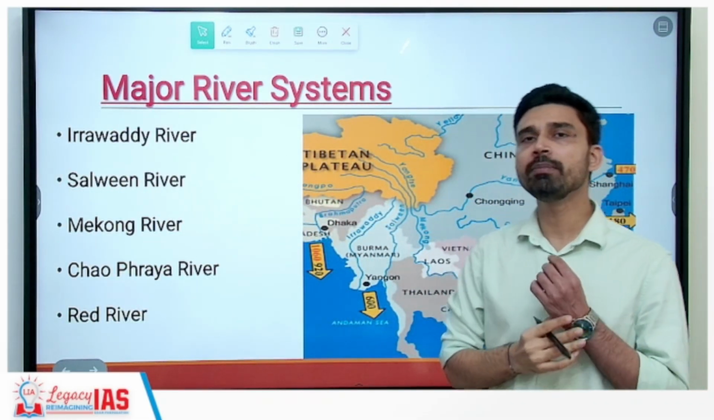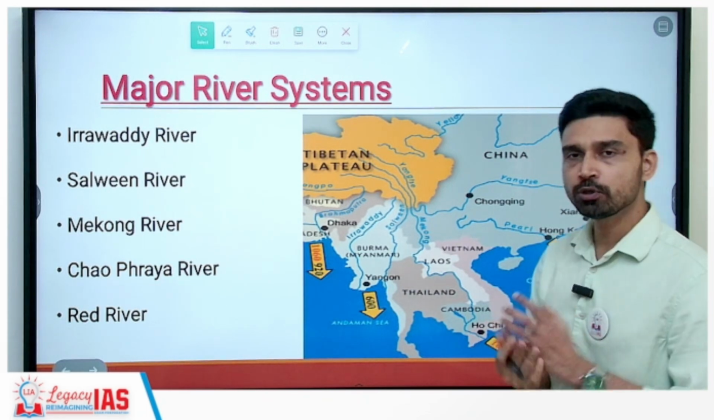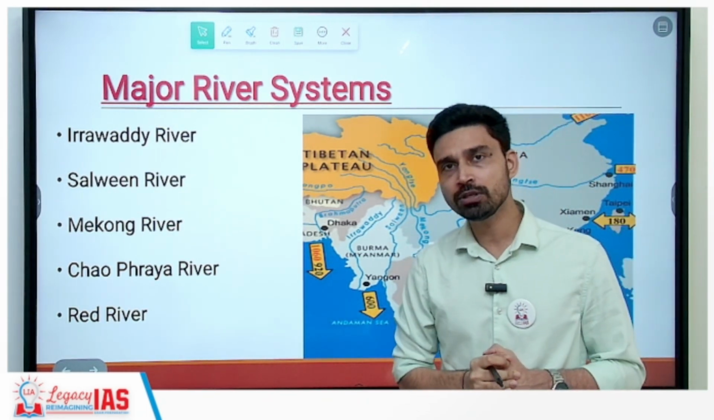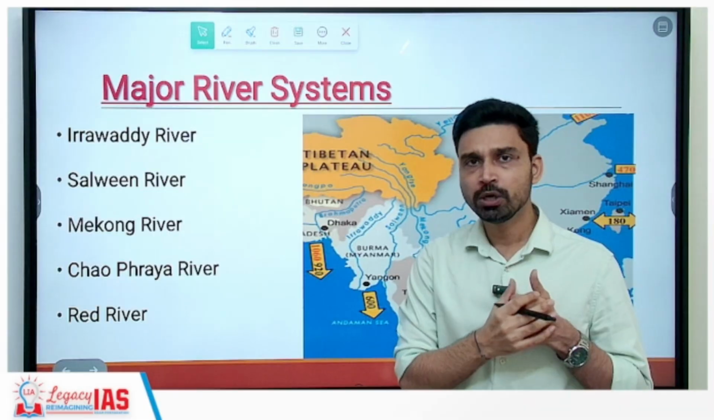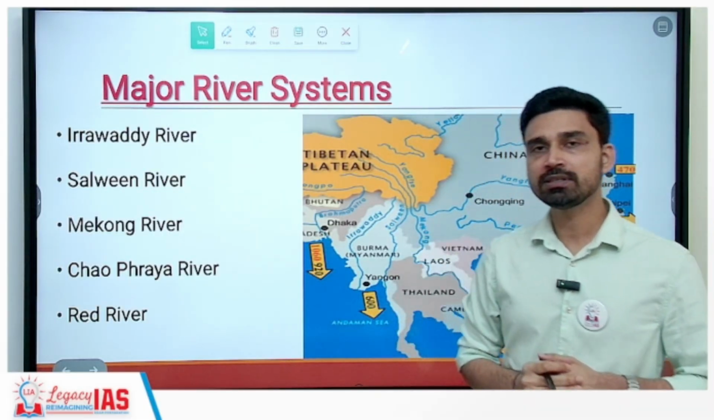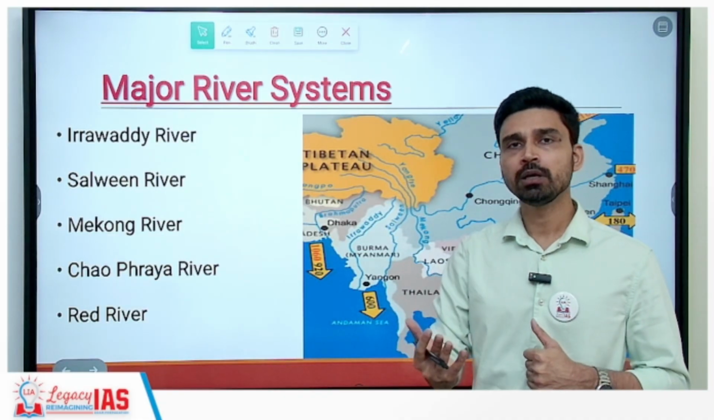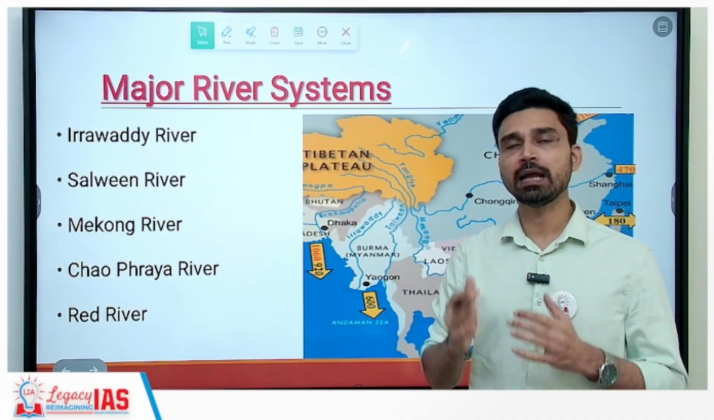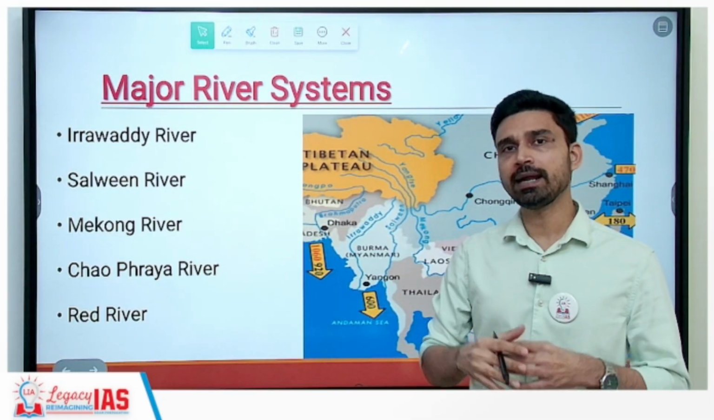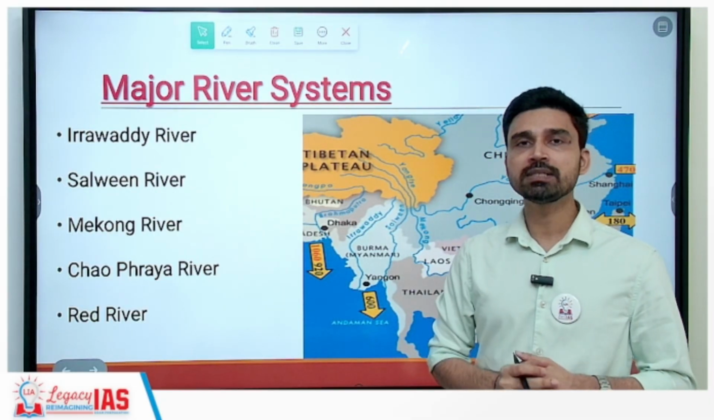If you talk about the major river systems of Southeast Asia, rivers are considered the lifeline of this region, as they supply water to such a huge population that you have in this area, plus they also bring sediment along with them that causes deposition, and upon deposition creates fertile alluvial plains as well as deltas, and that's how the food security of this region is ensured.